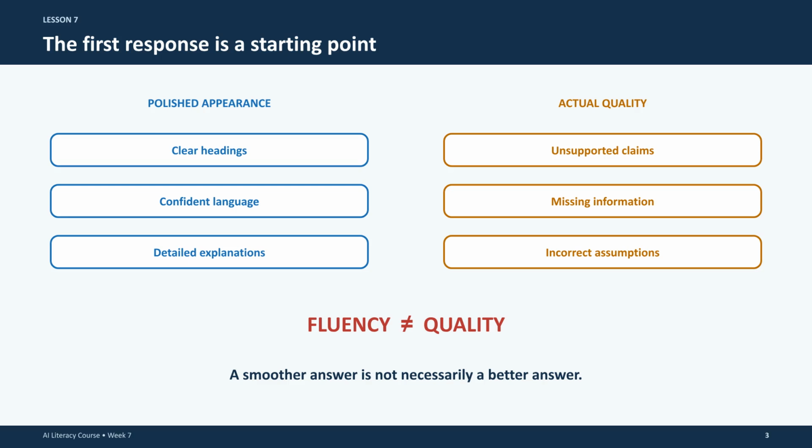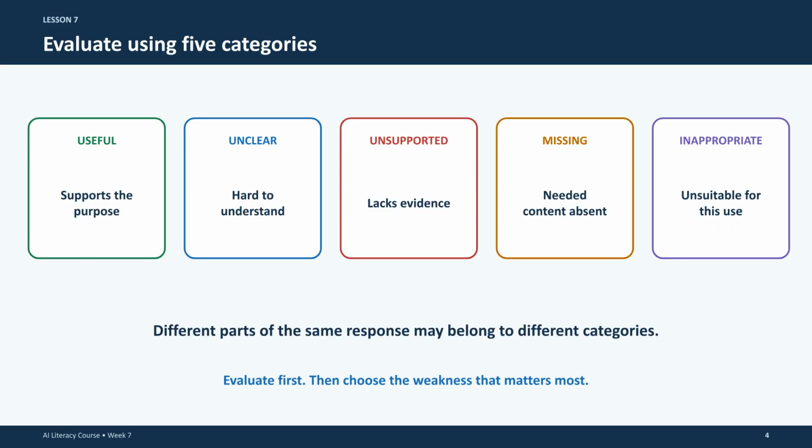It may look polished with clear headings and confident language, but that does not guarantee quality. Fluency is not the same as accuracy. Always compare the output with your initial goals. Evaluate your results using these 5 categories: useful, unclear, unsupported, missing, or inappropriate.